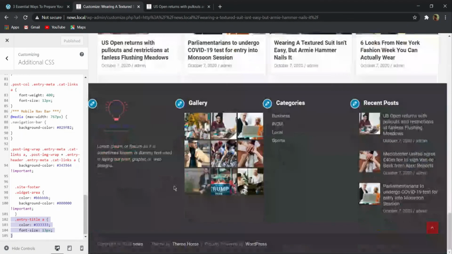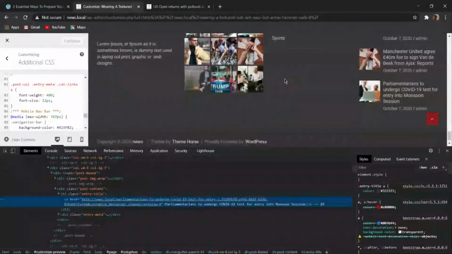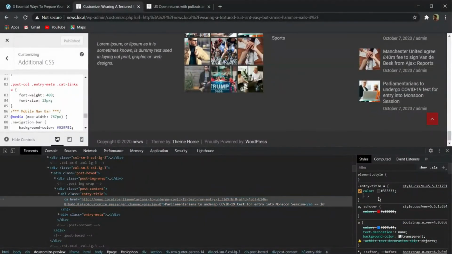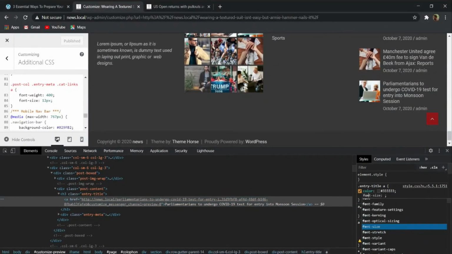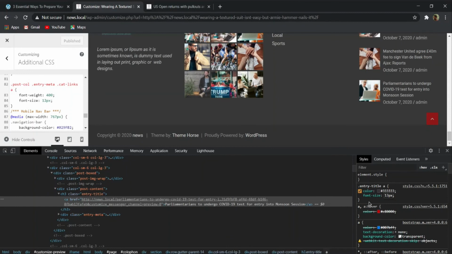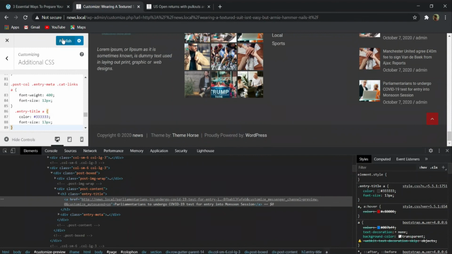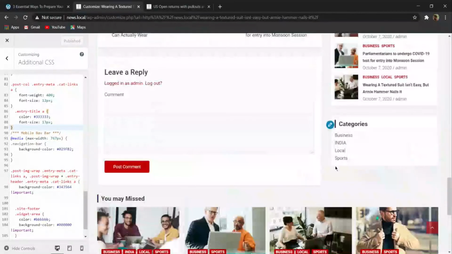I think there is a mistake. So here I will give it 13 pixel, and let me copy this thing. In this way you can change this font size.